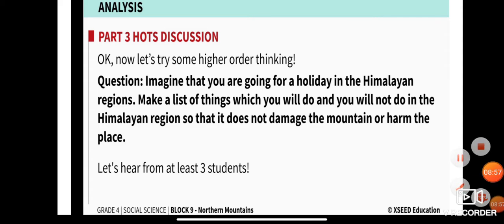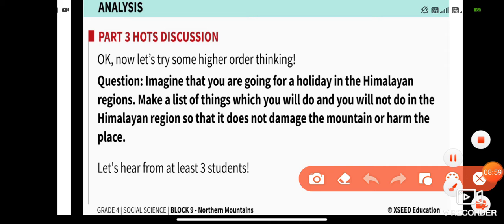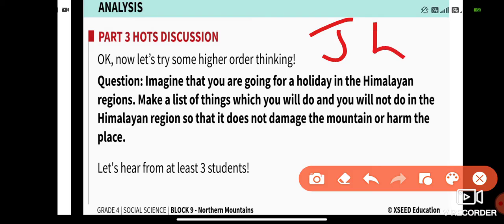Imagine yourself going for a holiday in the Himalayan region. It can be Jammu and Kashmir, Uttarakhand, or Himachal Pradesh, anywhere. You have to make a list of things which you will do, and things you will not do in the Himalayan region, so that it does not damage the mountain or harm the place.